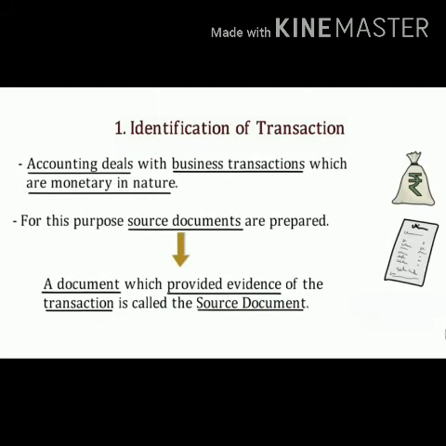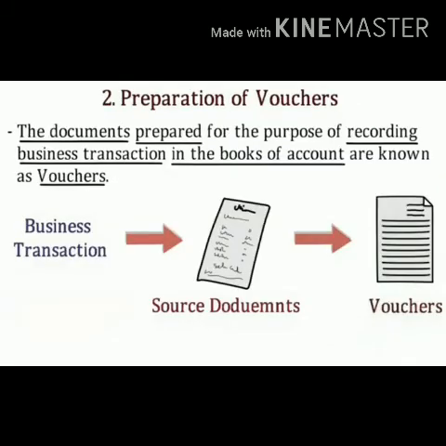We will discuss in chapter number 8 the source documents related to the basis of origin. Basically, these are documents which are evidence in nature and disclose all the facts related to the business transactions. Clear?